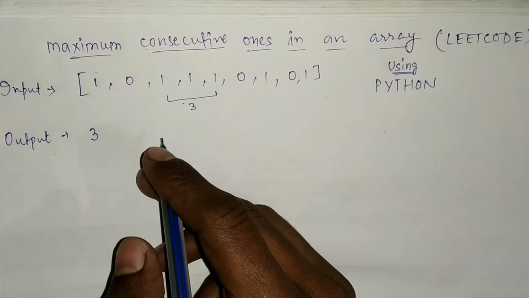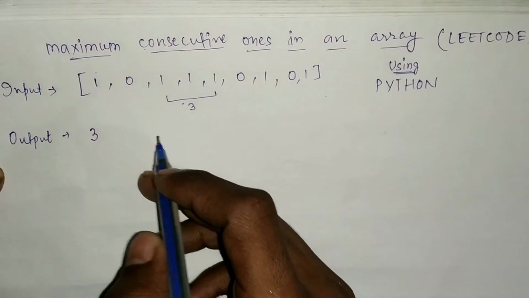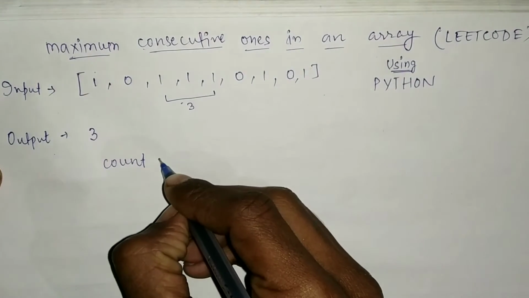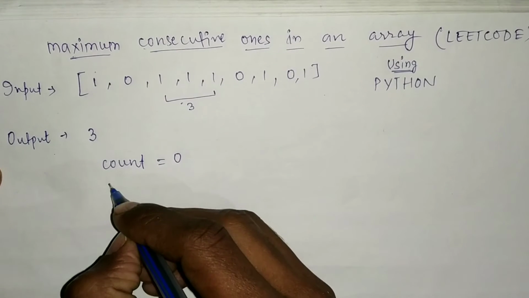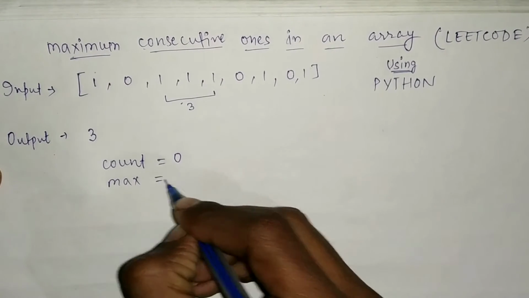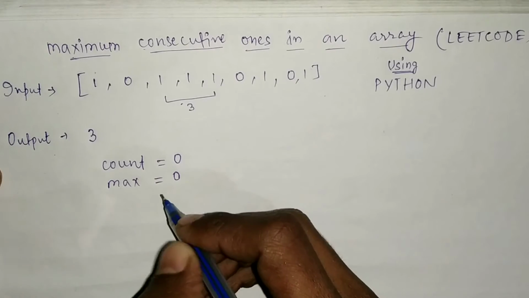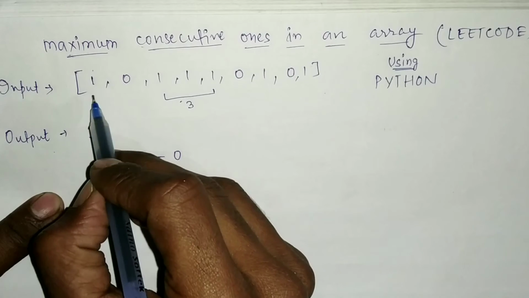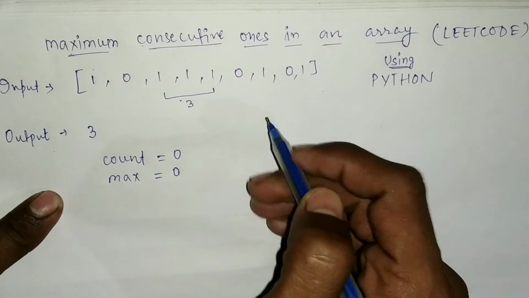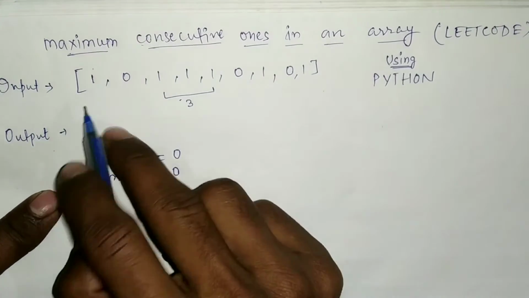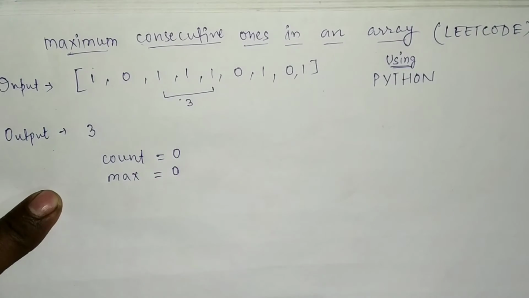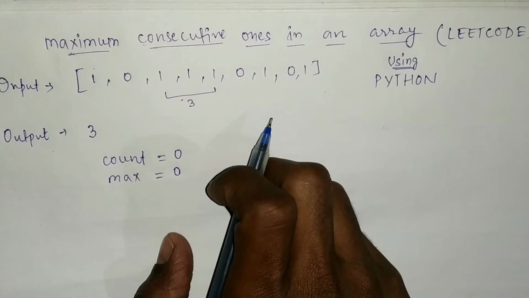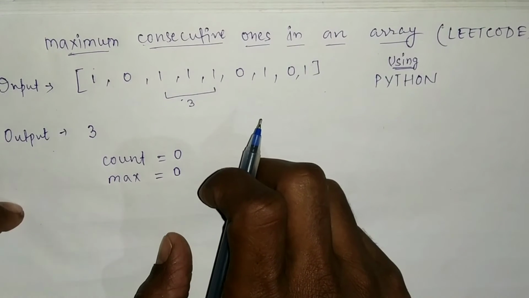So what will be our intuition behind solving this? First we take a count variable and assign it as 0, and also a max variable which we will assign to 0. And the main thing is to first iterate through the array so that we can access each element of the array and perform the simple task so that we get output 3 in this case.